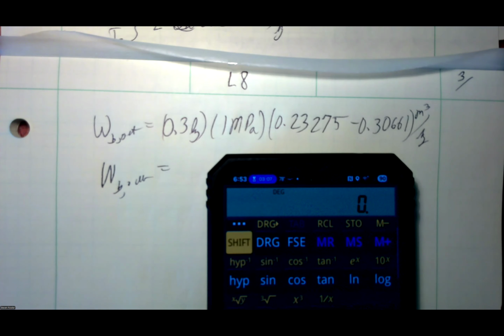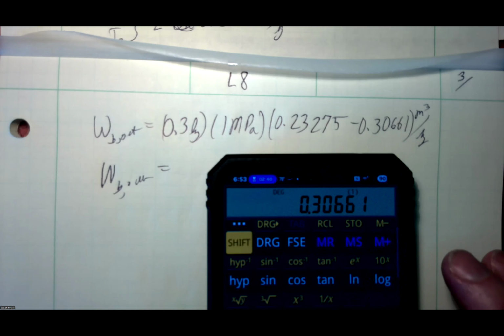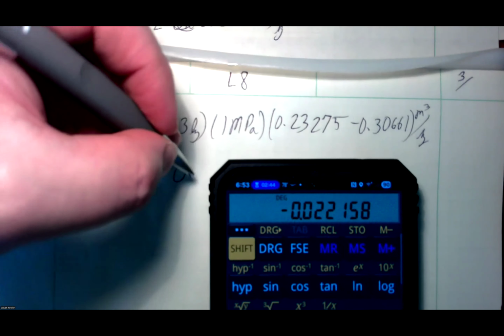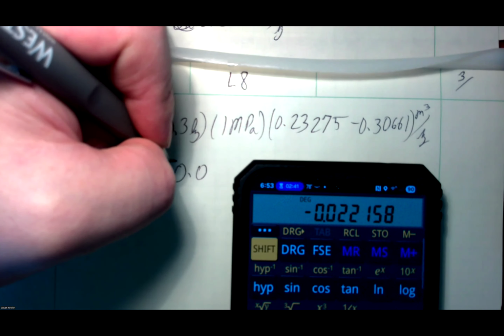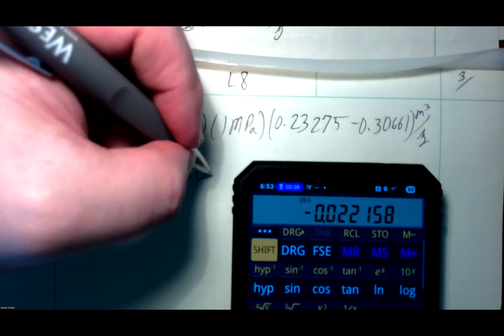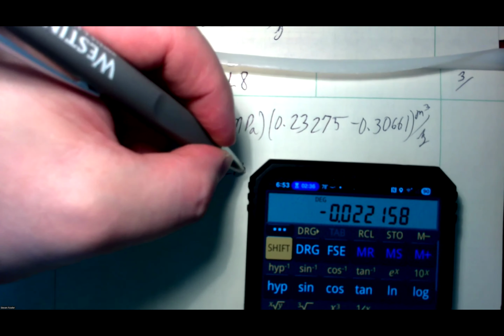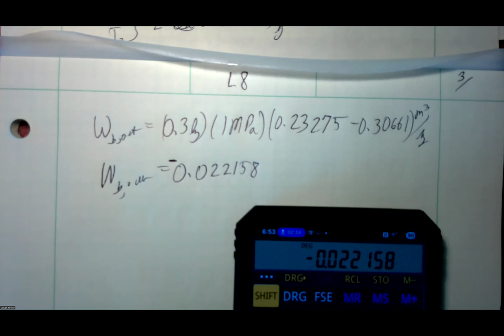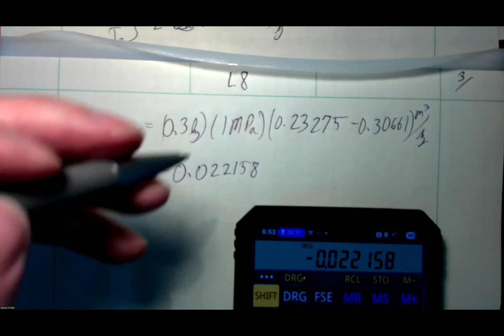Okay, so 0.3 times 1 times the quantity 0.23275 minus 0.30661, close parentheses, equals, and I get here a value of, it's negative by the way, negative 0.022158. And then we look at our units and say, well, kilograms go away.